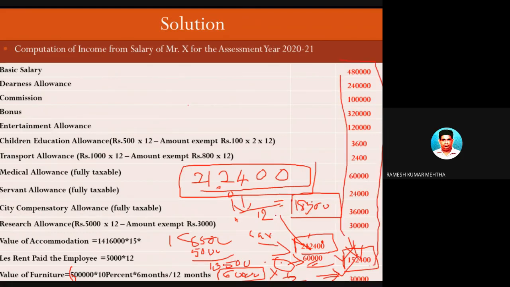So if I total 1, 2, 3, all these things up to this, the gross salary of the employee, that is Mr. X, is near about 16 lakh, that is 15 lakhs 98,400, and he has to pay tax on this 15 lakhs 98,400. So you know the rule: 0 to 2.5 lakhs nil, 2.5 lakhs to 5 lakhs is 5%, and so on and so forth. You have to use all these calculations.